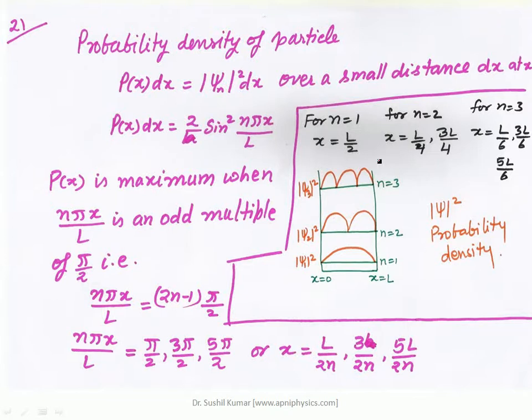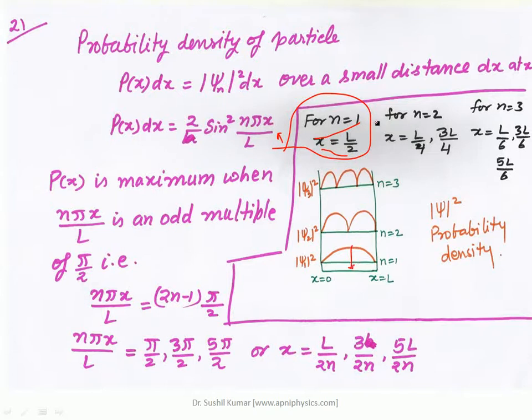So for n is equal to 1, when you solve the probability for the given function, you observe the particle at the center, at x is equal to L by 2, right?